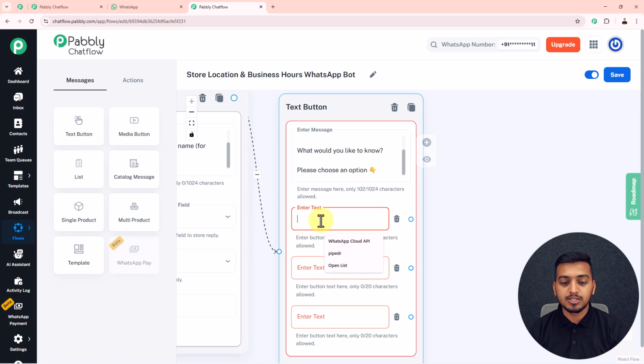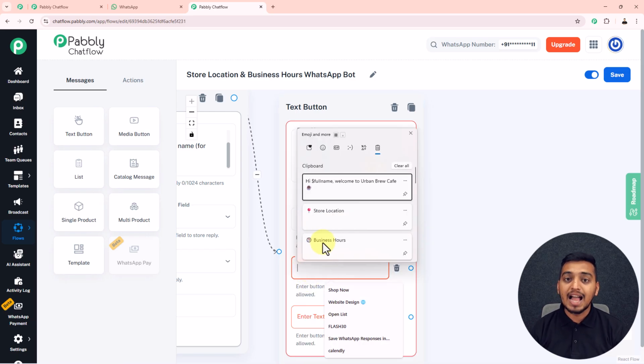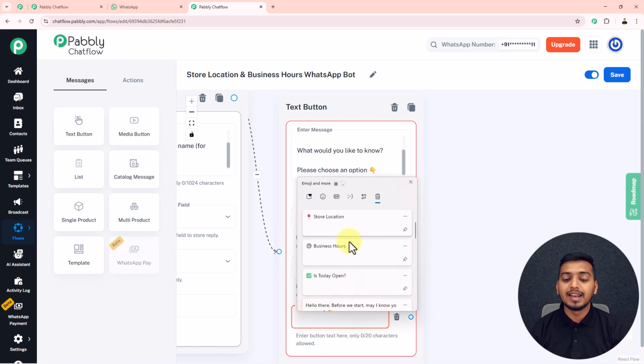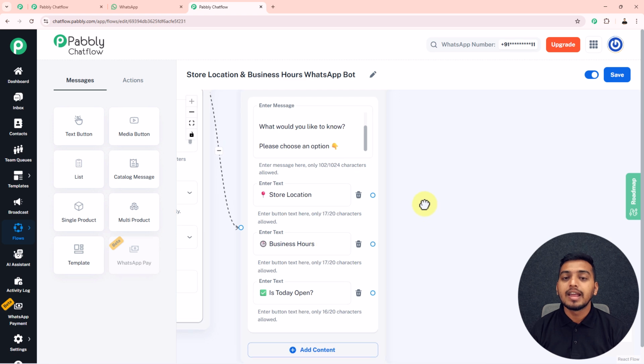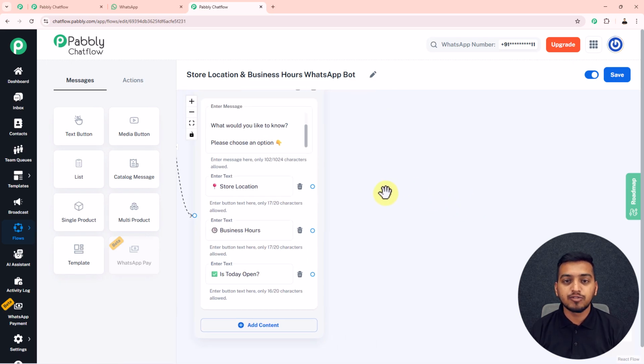Now inside this first button, I will enter this text store location. Inside the second button, I will enter this text business hours, and inside this last button, I will enter this text is today open. Now my customer will be able to see these 3 different buttons where they can select any of these following buttons to interact with me. Now we will set up these buttons one by one.